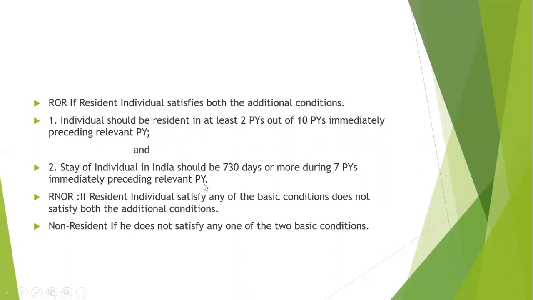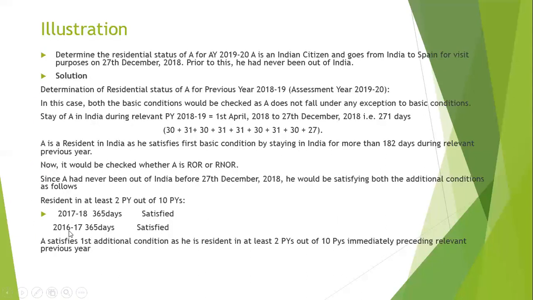So this also we need to calculate. If both the conditions are satisfied, then only he will become resident and ordinary resident. If he satisfies only the basic condition but not the additional conditions, then he will become resident but not ordinary resident. And if he doesn't satisfy any of the 2 basic conditions, then he will become a non-resident. For this, I have taken an illustration as an example.